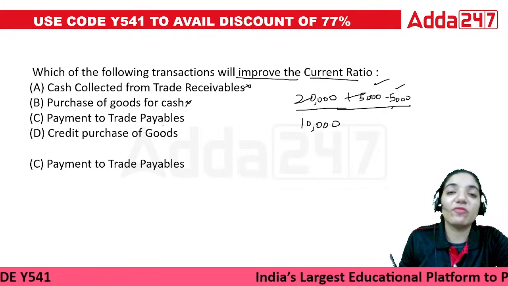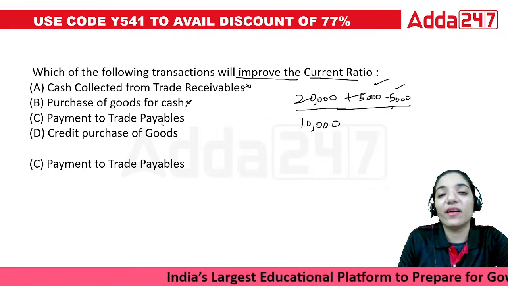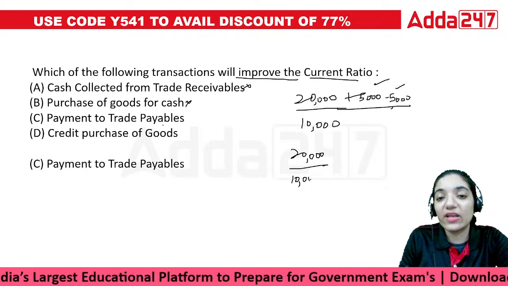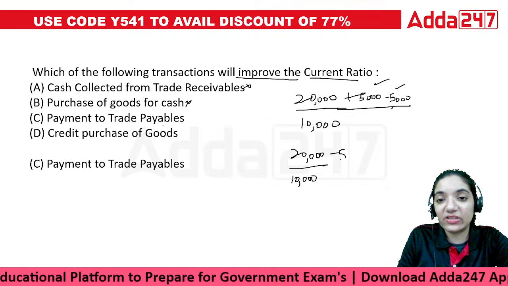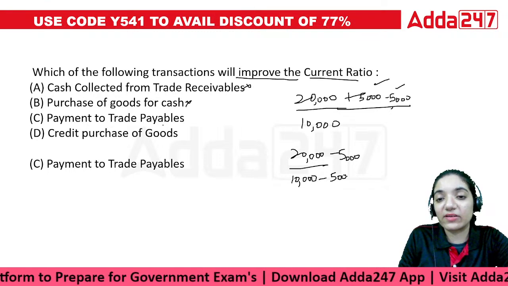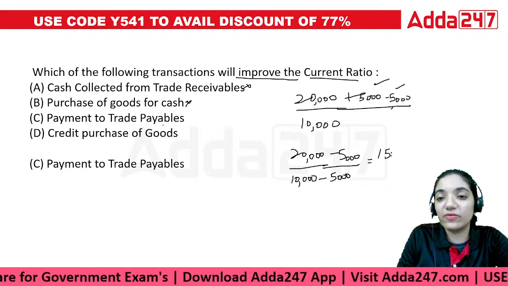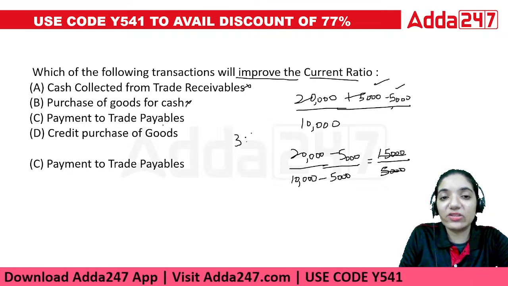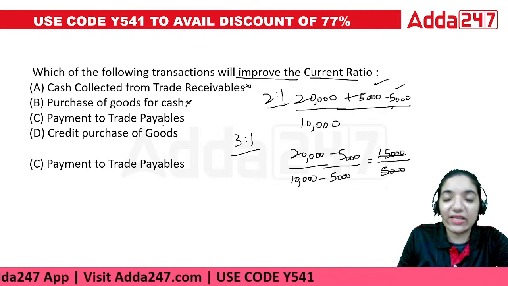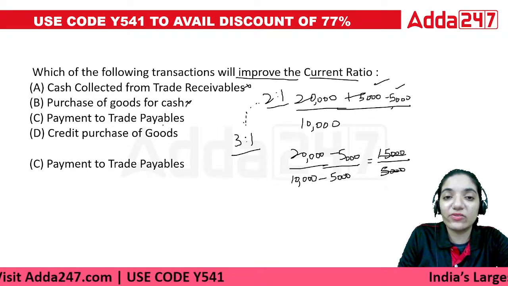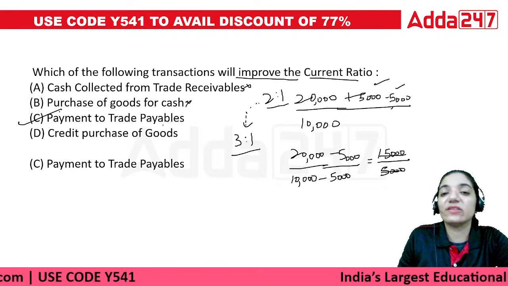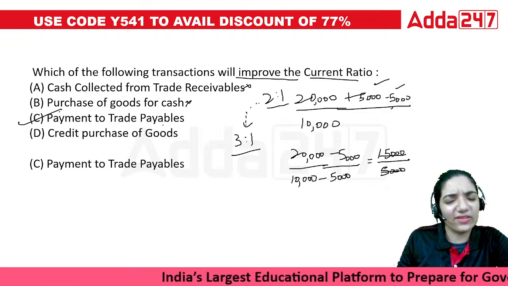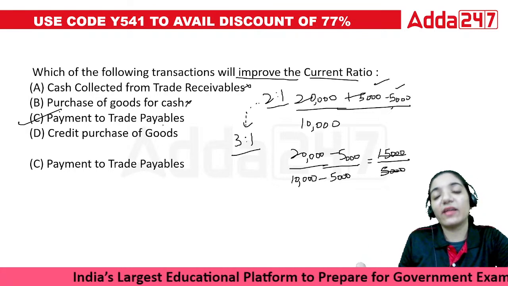Payment to trade payables. If you have made the payment to the trade payables, what is happening exactly is, if this is 20,000 and this is also 10,000, that particular person was owed 5,000 bucks. So 5,000 is deducted from here and 5,000 deducted from here. So it comes out to be 15,000 divided by 5,000. So it gives us 3 is to 1. From the earlier ratio that I had taken, 2 is to 1, it improved to 3 is to 1. So this would be the answer. Sometimes you need to really check these questions because there are chances that you might be making mistakes in these, because these are a little indirect in nature.